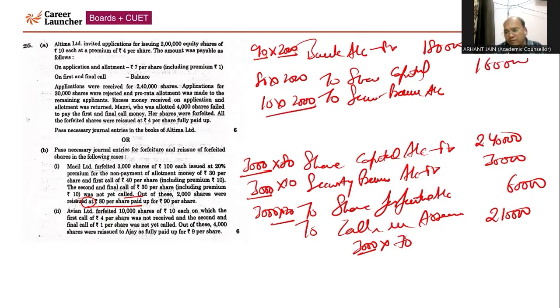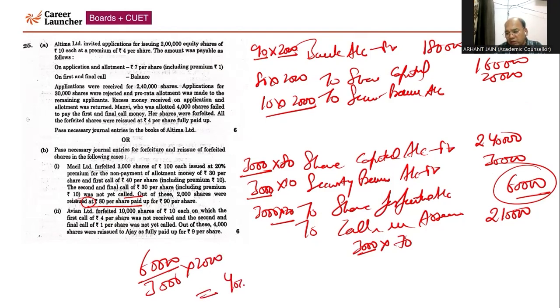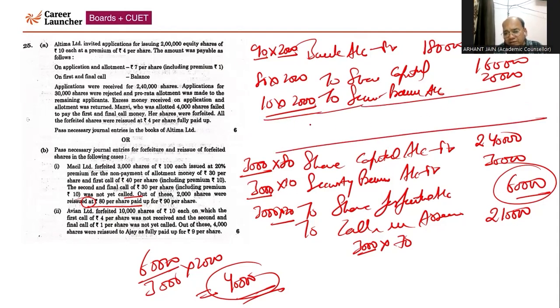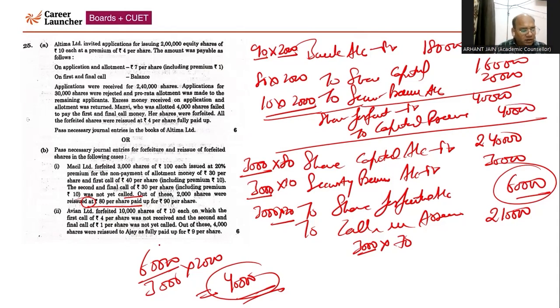So 1,60,000, 20,000. So you can see here we have forfeited 60,000 on 3,000 shares, but we have reissued only 2,000 shares. So this 60,000 lying on 3,000, proportionately we have to calculate the same for 2,000 shares, that will come 40,000. So forfeiture credit amount is 40,000. Out of that, we have not given any discount because these shares have been reissued at premium. So the whole forfeiture will be transferred to capital reserve. So share forfeiture account will be debited to capital reserve, 40,000, 40,000. This is the case one with respect to Messil Limited, right?